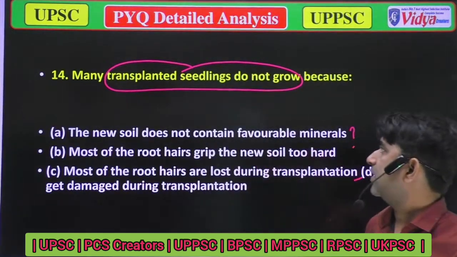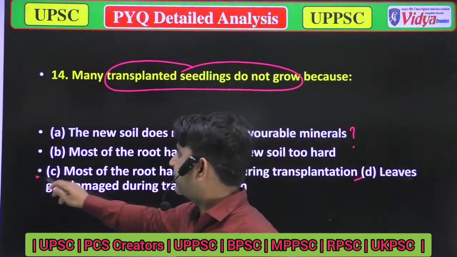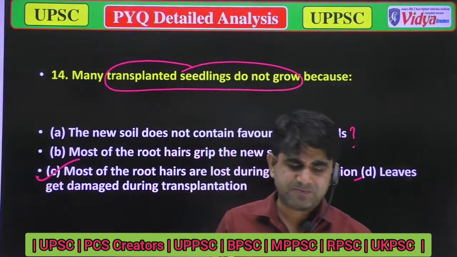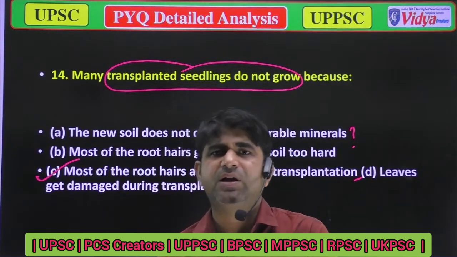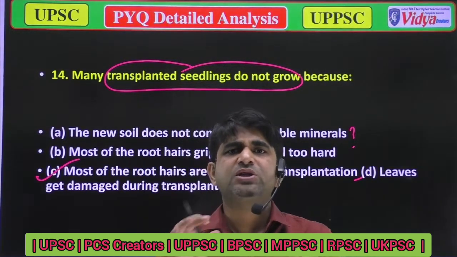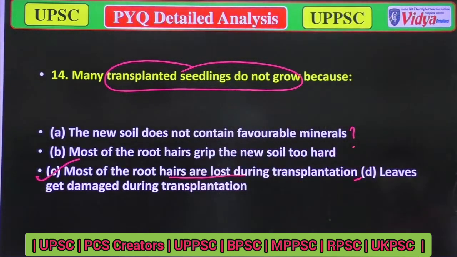The correct answer: many transplanted seedlings do not grow because of option C, most of the root hairs are lost during the transplantation. Option C is correct because when we transplant any plants or trees from one place to another place, their root hairs are also damaged. So option C is correct. Now we'll move to the next question.